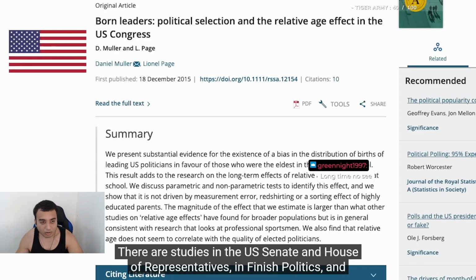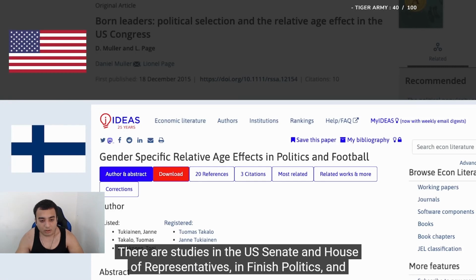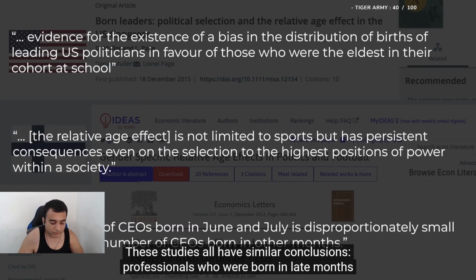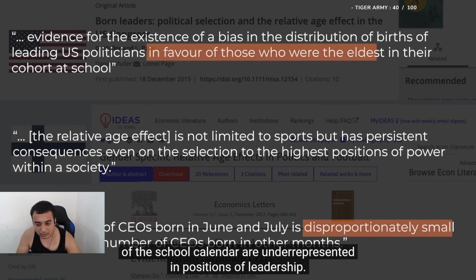There are studies in the US Senate and House of Representatives, in Finnish politics, and even in the corporate world, like studies of S&P 500 companies. These studies all have similar conclusions: professionals who were born in the late months of the school calendar are underrepresented in positions of leadership.